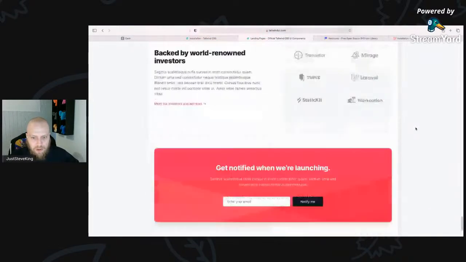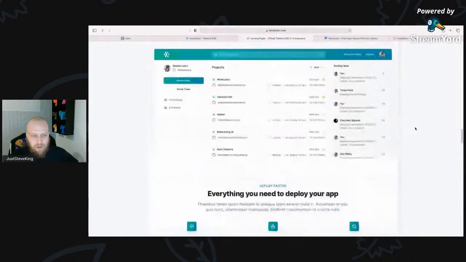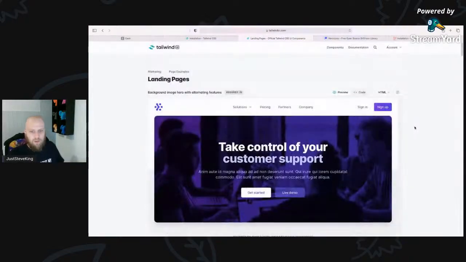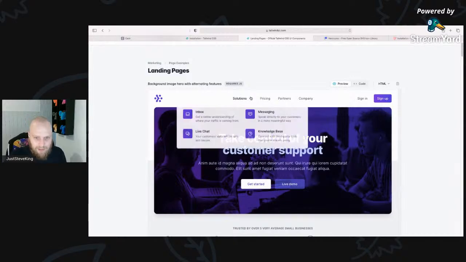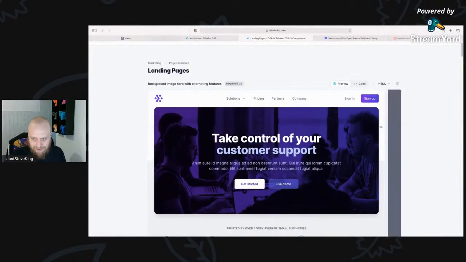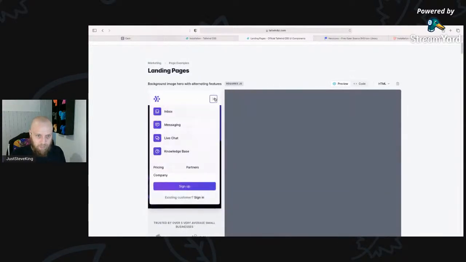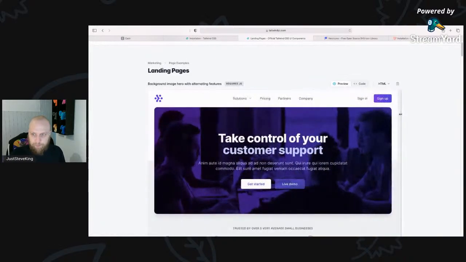It's kind of the beauty of Tailwind UI. So I'm going to start with this top one because I kind of like this purple box bit down here, and I quite like this menu. And when this gets down to mobile, it looks pretty cool the way that it's all set up.